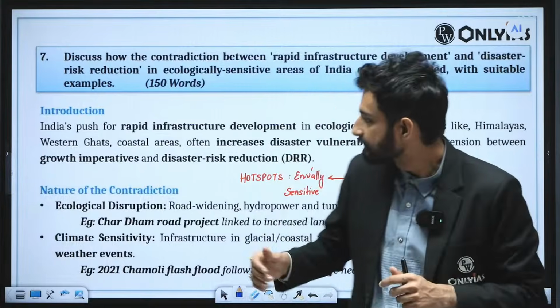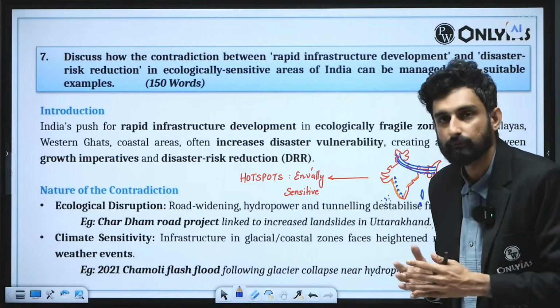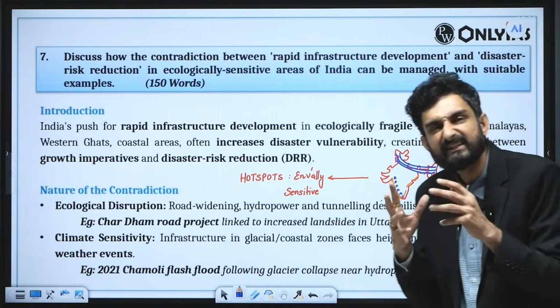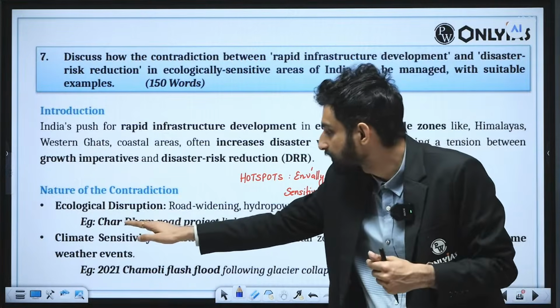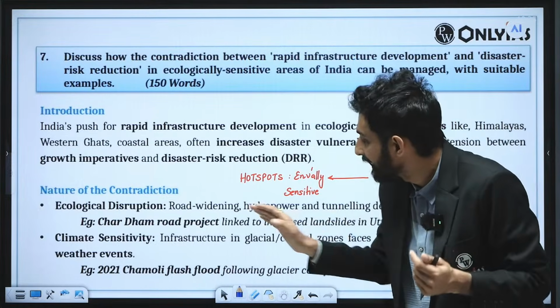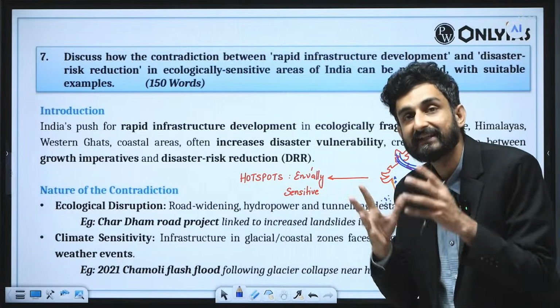So what are the contradictions? You can see the nature of the contradiction is ecological disruption. Sometimes we go for road widening projects, hydropower and tunneling aspects. They actually destabilize the slope. And we have seen this empirically in the case of the Char Dham road project, in which an important objective was road widening. And while doing this, there was increased landslide which was seen in Uttarakhand. So that is the contradiction.